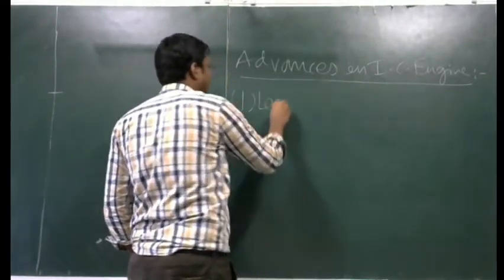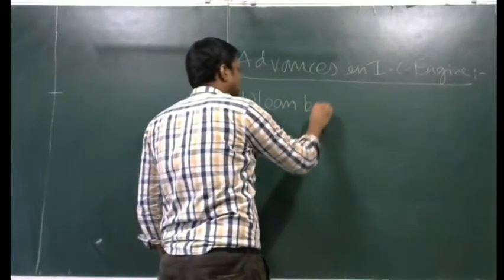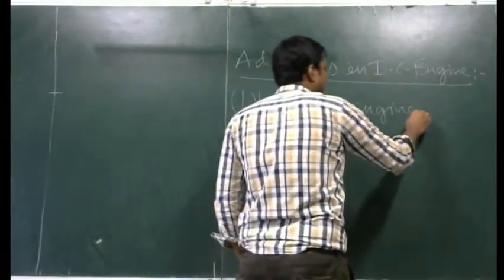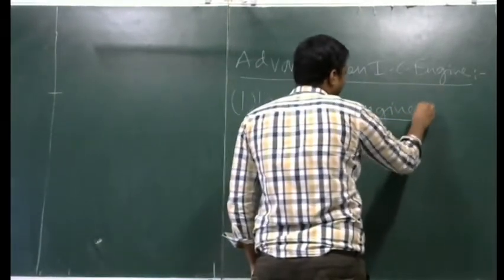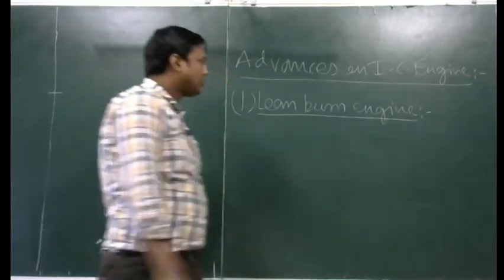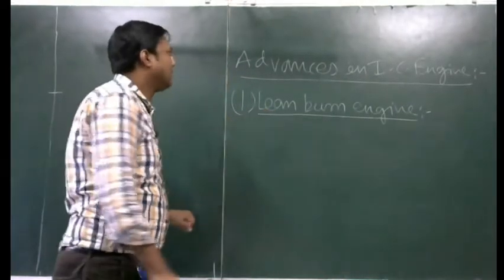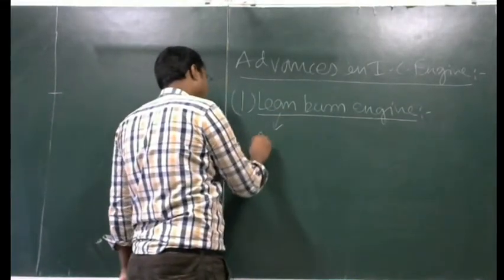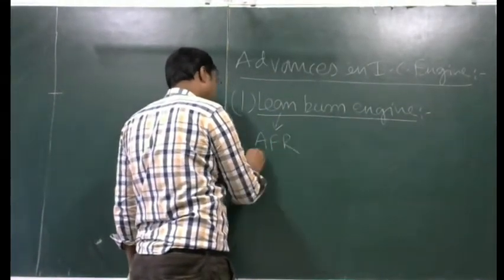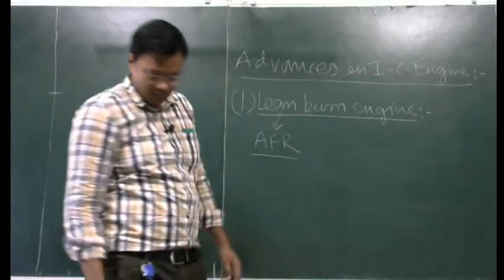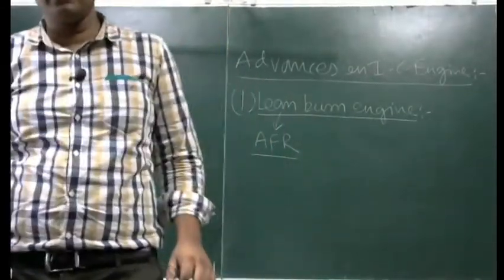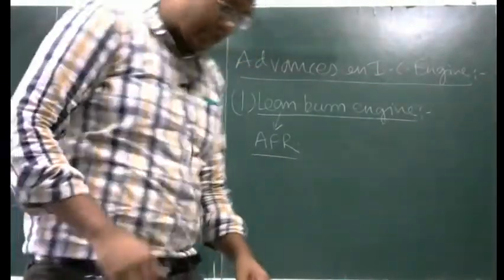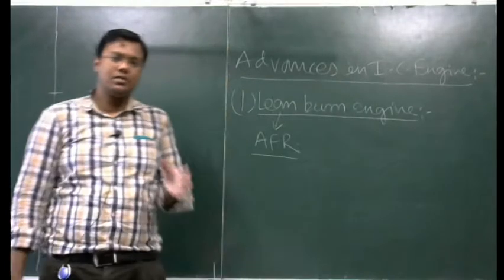What is a lean burn engine? As the name suggests, the word lean is connected with the air fuel ratio. For the combustion of the air fuel mixture inside the combustion chamber, the air fuel ratio should be such that combustion will take place easily.